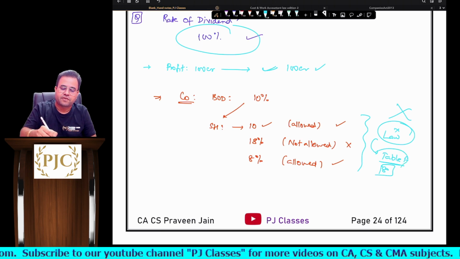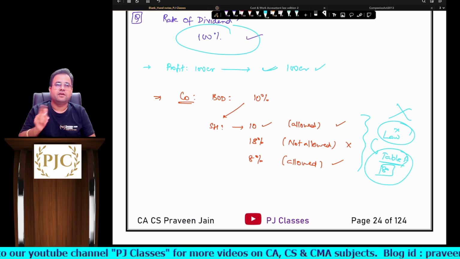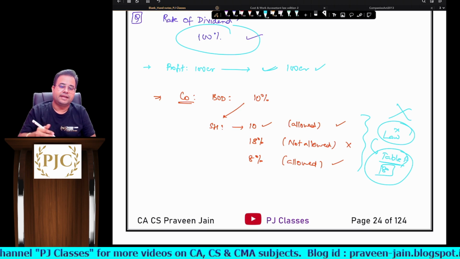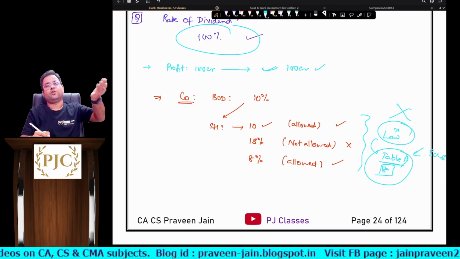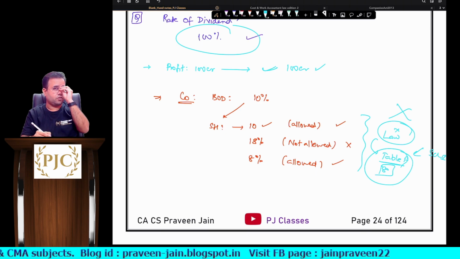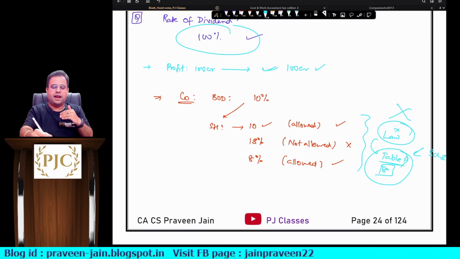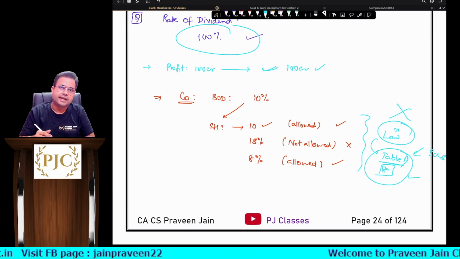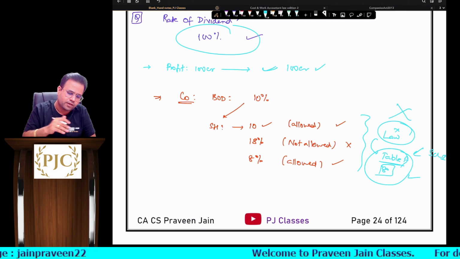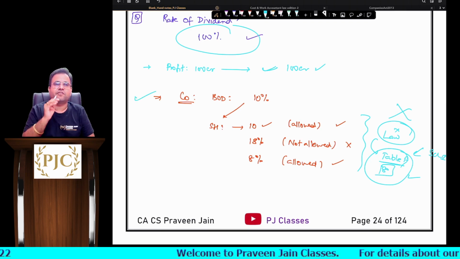This clarity you get from Table F, regulation number 80, and Table F is nothing but Schedule 1. Schedule 1, Table F talks about the model articles of a company limited by shares. In it, regulation number 80, you will find the clarity, sir. So this was one small understanding which I wanted to give you.